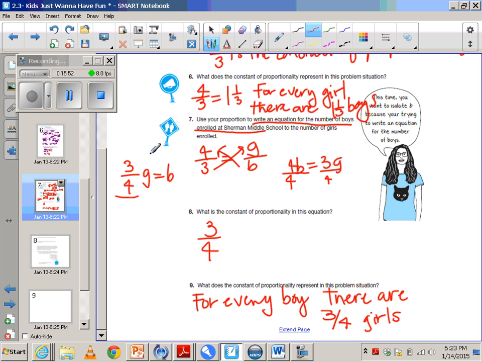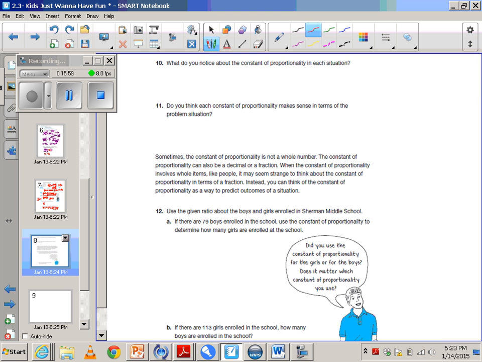But in this problem situation, that is actually what it's representing. Now moving on, what do you notice about the constant of proportionality in each situation? Well, it was 4 over 3 for girls and 3 over 4 for boys. So I'm hoping you think in your mind it is the reciprocal. So the constants of proportionality are reciprocals of each other.